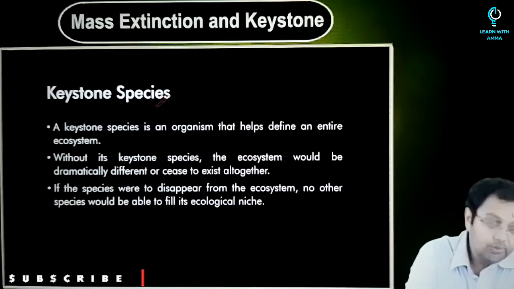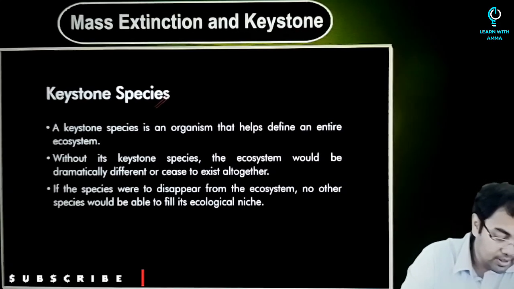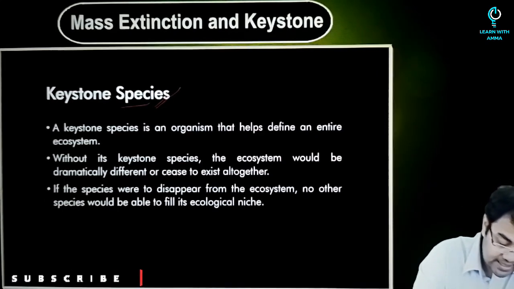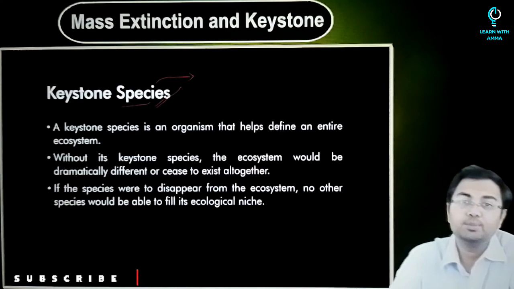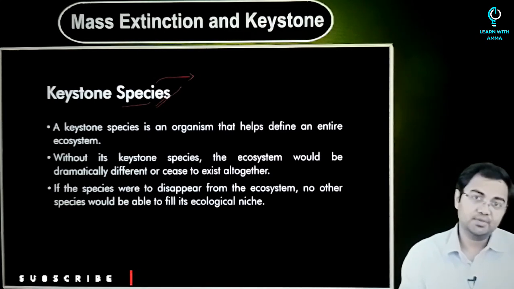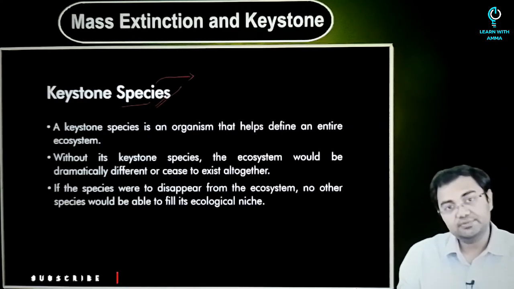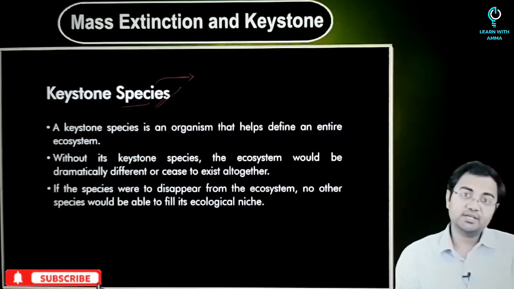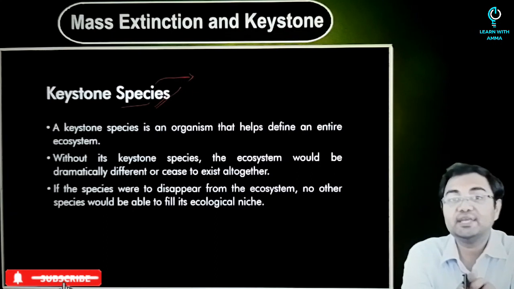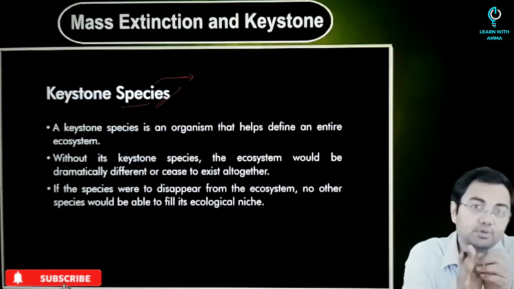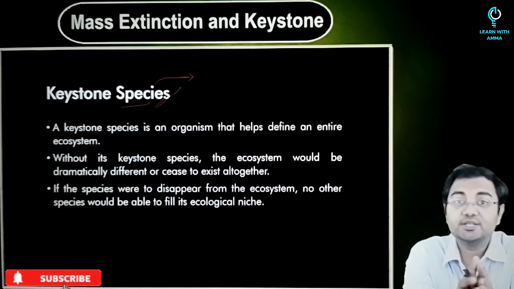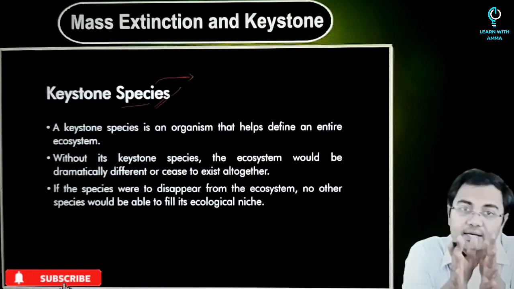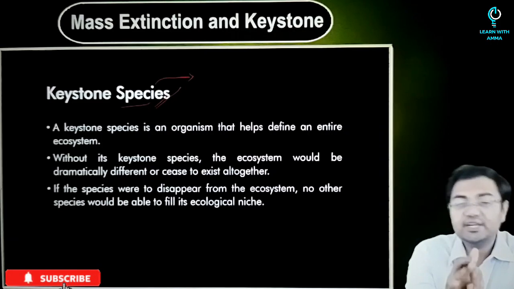So the first such term that we have is a keystone species. A keystone species is a kind of species that will define the entire ecosystem. That is, we can very safely say that if that species was not present in that ecosystem, then that ecosystem will collapse. So an individual which is very essential to the very survival of an ecosystem would be called a keystone species. There are a lot of examples.